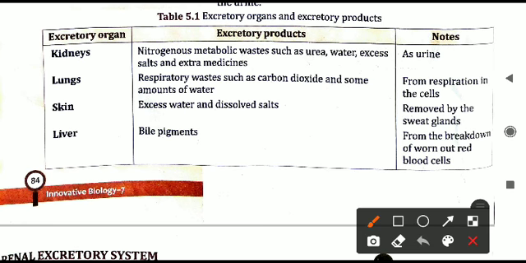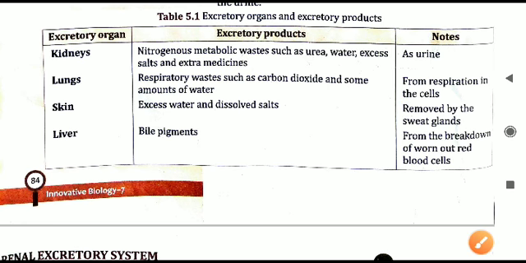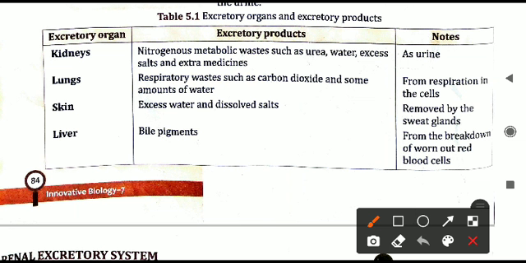Next, lungs are giving the respiratory waste. What is that? That is carbon dioxide gas, and also some amount of water vapor. When we are breathing out, this water vapor also comes out of our body. The CO2 is produced from the respiration in cells. Also this water vapor is produced in the same respiration. When food is converted into energy, carbon dioxide and water vapor are produced as waste products, and they are removed from the body by exhalation, by breathing out.